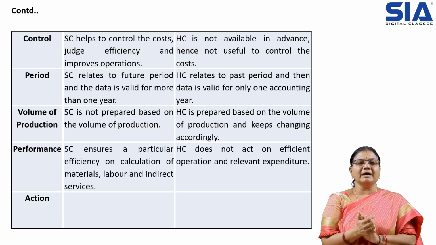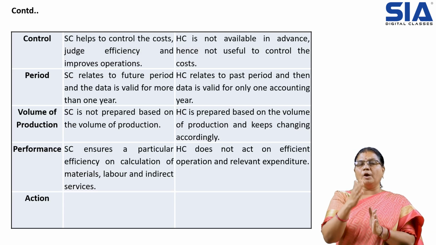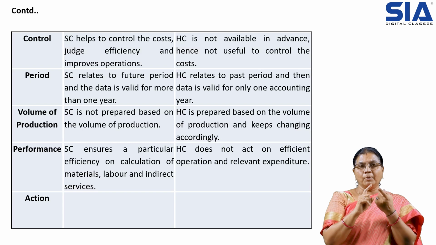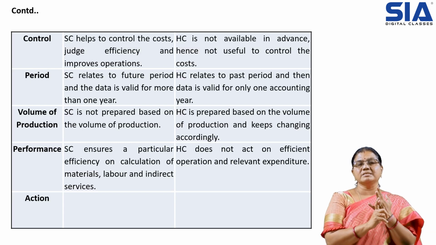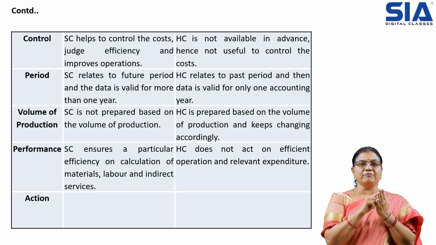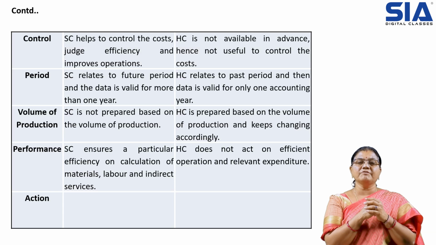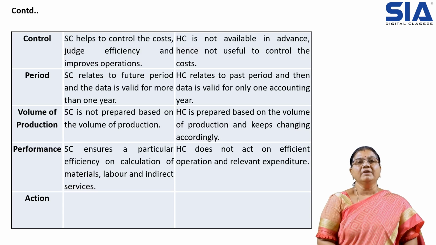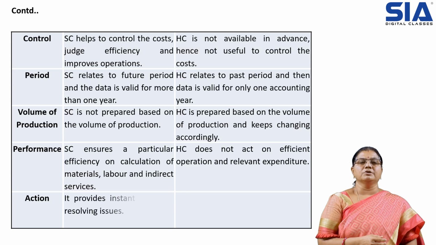Then coming to performance, standard costing ensures efficiency in the calculations of each component of the cost. The components of the cost are materials, labor and indirect services. So we can make the performance comparison or measurement on each component. Whereas in historical costing, we cannot have that efficient operation on each element of the cost.